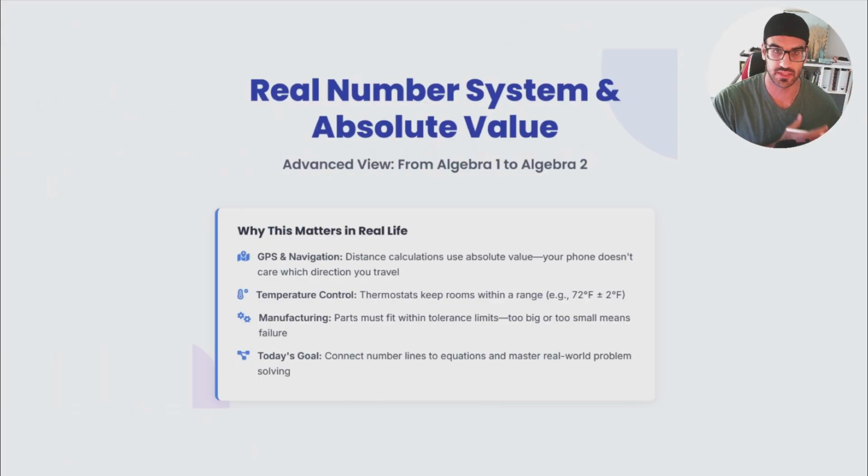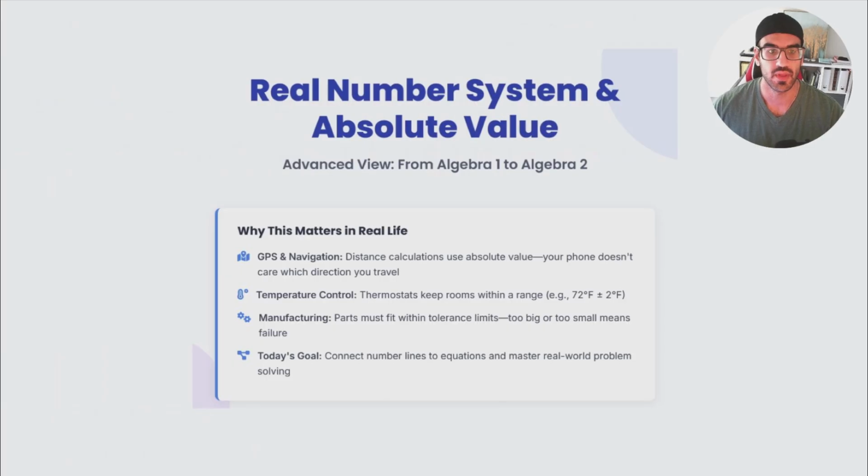Everything is a continuous part of the previous section, but right now we are going to talk a little bit about advanced topics. So the very first chapter would be about the real number system and absolute value, which we talked about, in part, as the very first section of Algebra 101. And right now we are trying to talk a little bit more about what it actually means, review a couple of parts, and at the end solve some examples to make sure that you guys completely understand it.